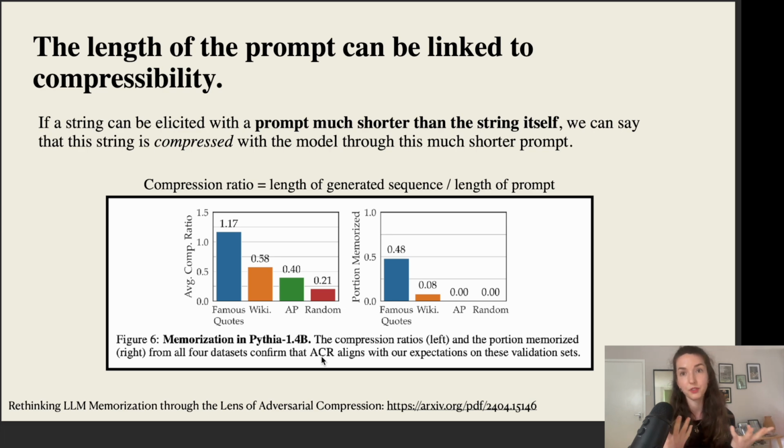They test what types of data are more compressed, so extractable with much shorter prompts, versus less compressed. What they find is that famous quotes, for example, have a very high compression ratio according to their definition.